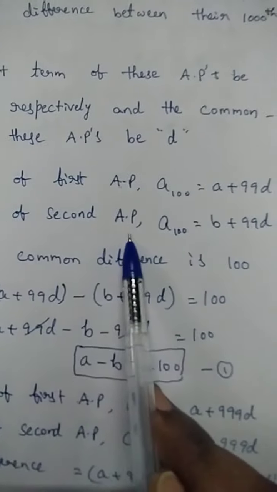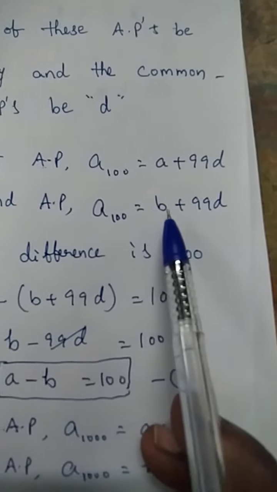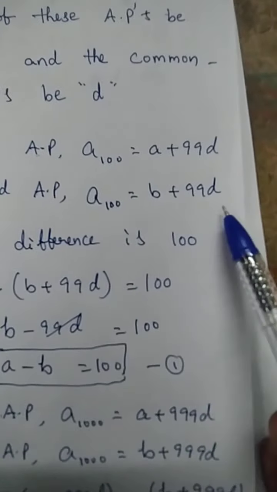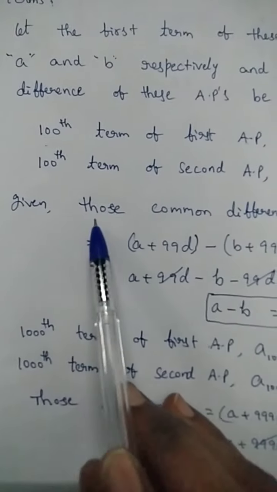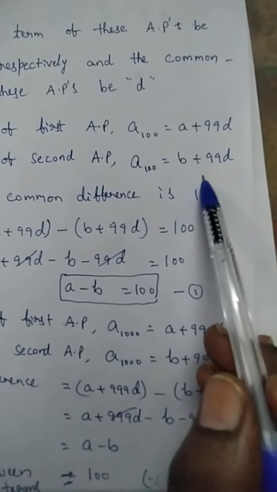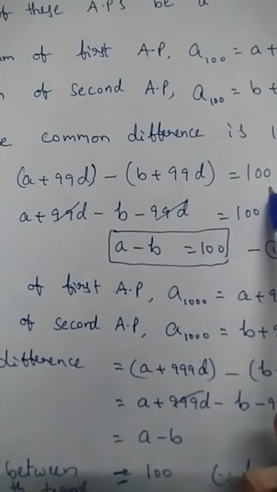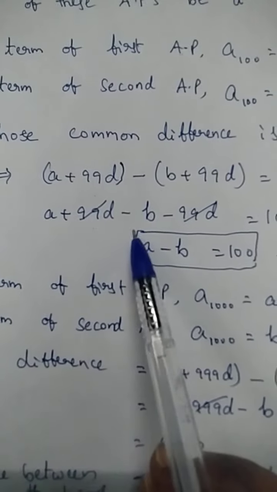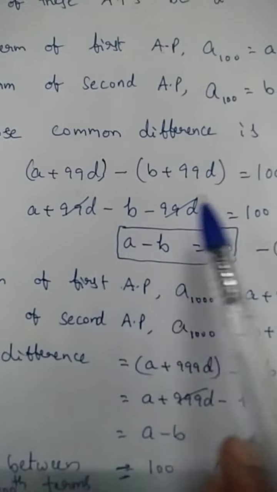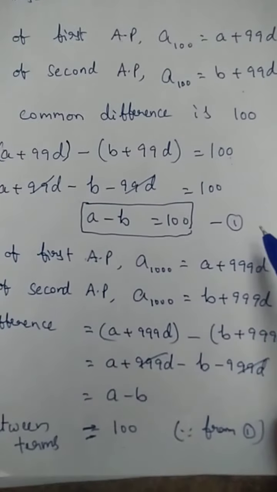The 100th term of the second arithmetic progression is also A100, using the same formula, but here the first term is B. So it is B plus 99D. In the problem, the difference is 100, so we subtract: (A plus 99D) minus (B plus 99D) is equal to 100. Opening the brackets: A plus 99D minus B minus 99D is equal to 100. Plus 99D and minus 99D cancel. A minus B is equal to 100. This is the first equation in the problem.